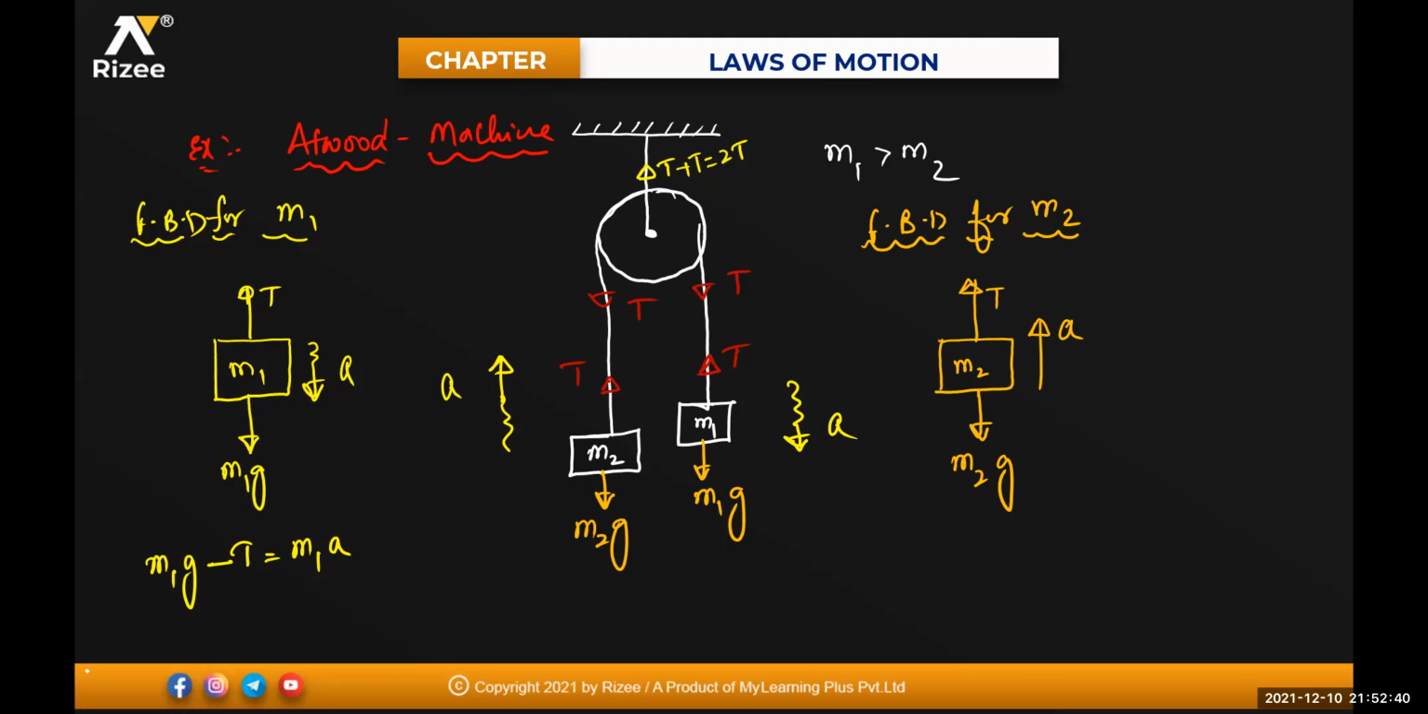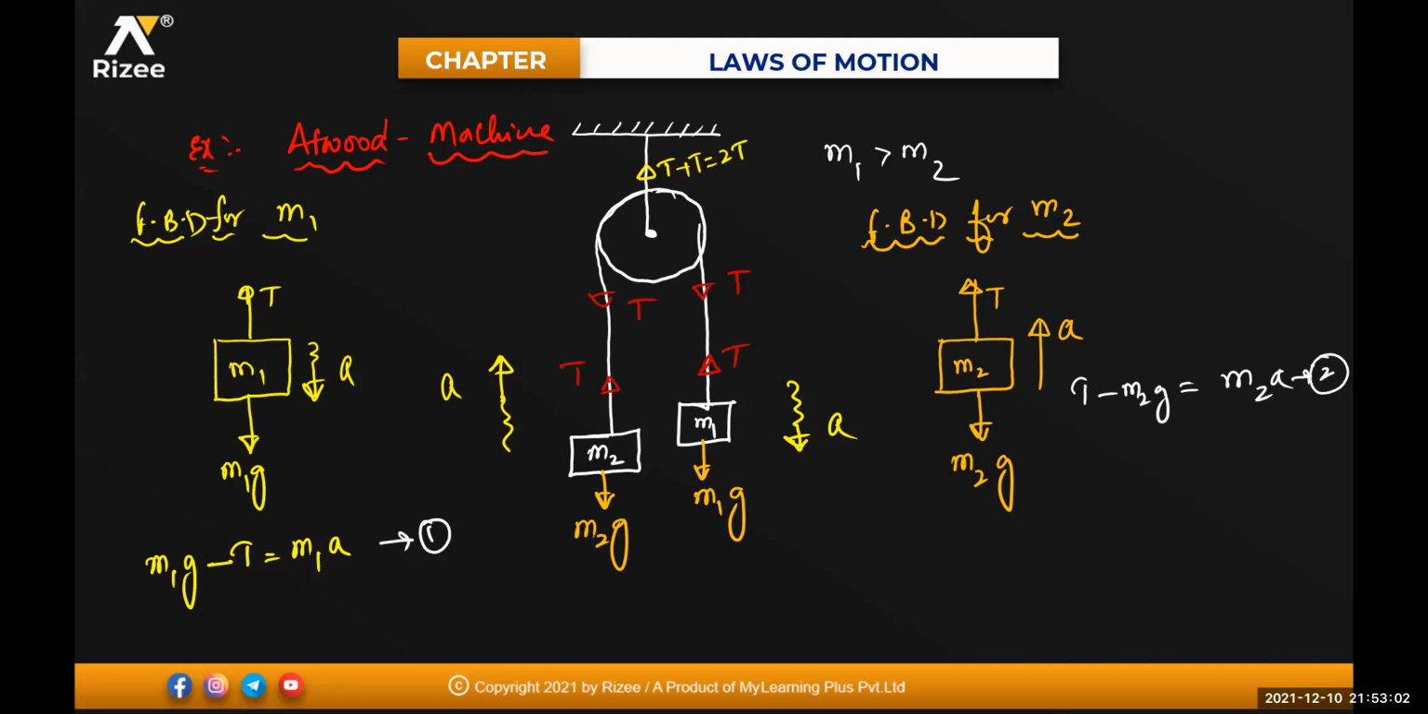Now how do you write the equation? Anyone? Sidra? T minus M2g is equal to M2 a. Yes, T minus M2 into g is equal to your M2 into a. Isn't it? So this is my equation number 1, and this is my equation number 2.